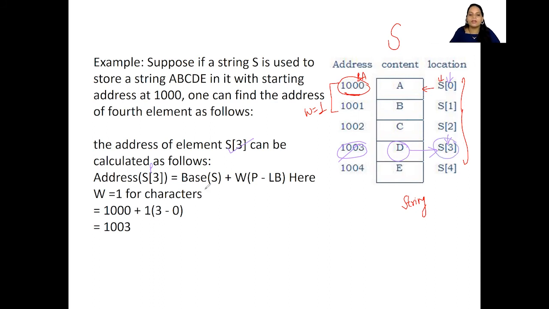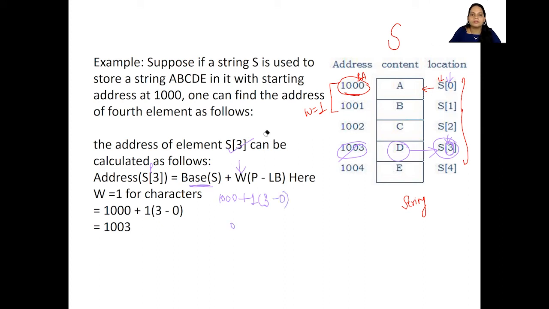And how do we find that? Base address, which is 1000, plus W of, now W is nothing but 1, isn't it? P minus LB. Now what is P here? We have 3, isn't it? And lower bound is the smallest index, which is 0, right?